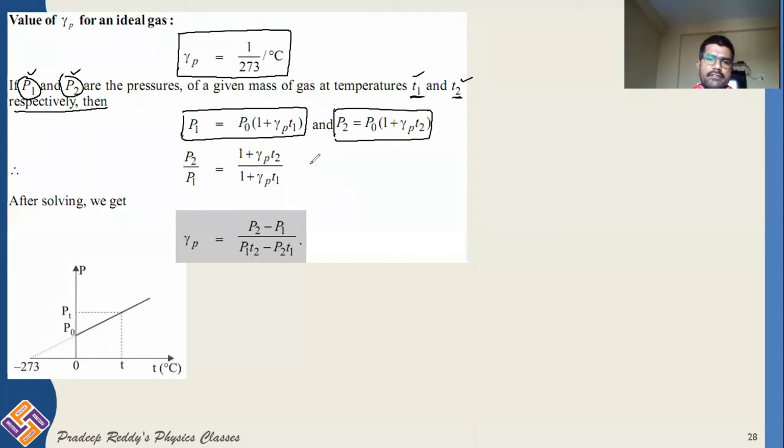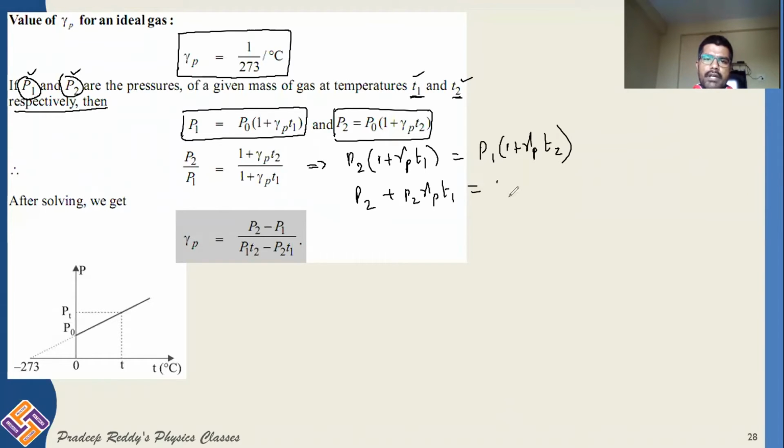Just you cross multiply this. If you cross multiply this, you will be writing it as P2 into 1 plus gamma P into T1 is equal to P1 into 1 plus gamma P into T2. This is P2 plus P2 gamma P T1 is equal to P1 plus P1 gamma P T2. This gives you P2 minus P1 is equal to P1 gamma P T2 minus P2 gamma P T1.